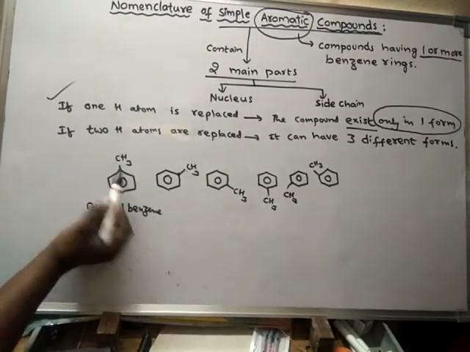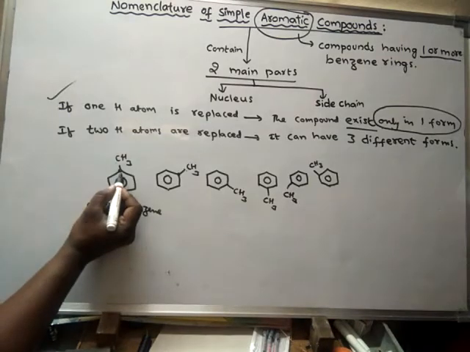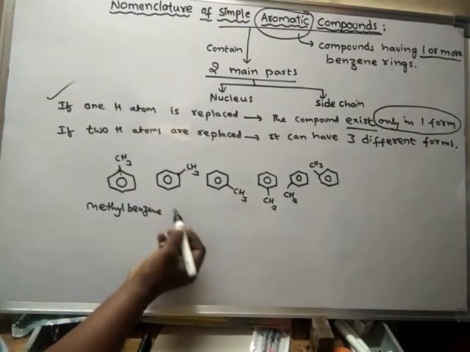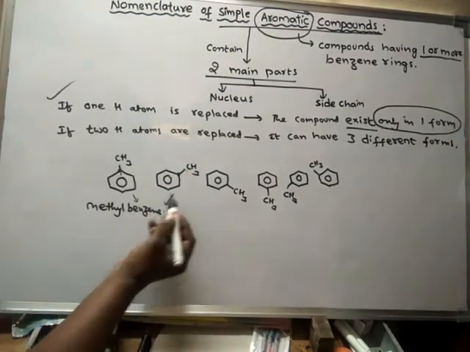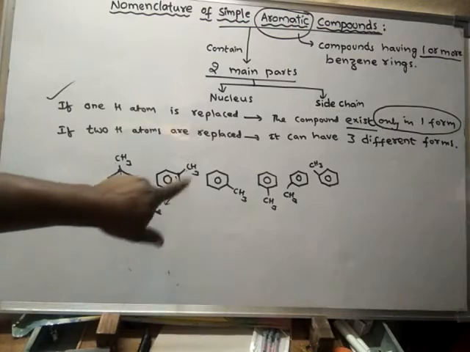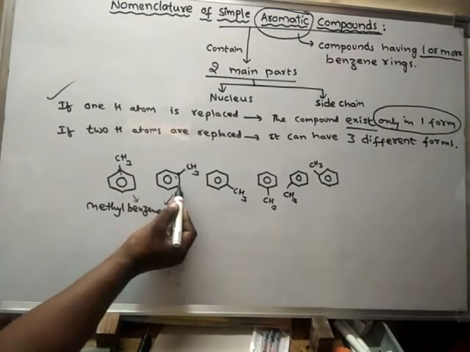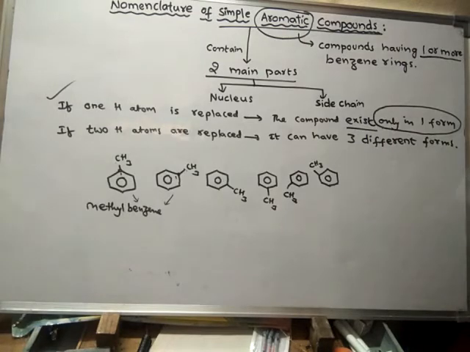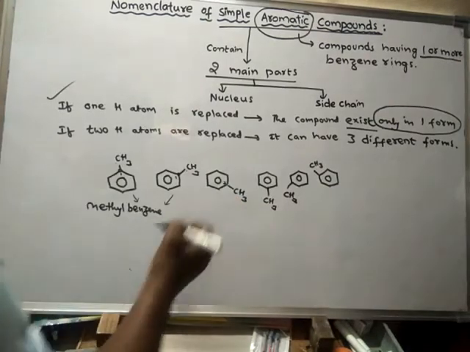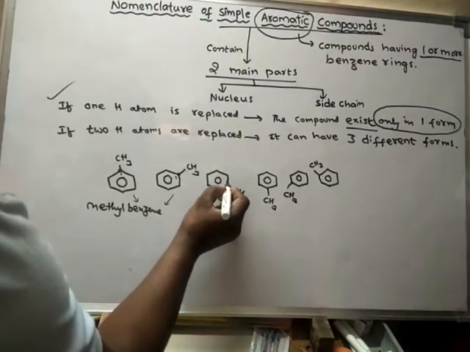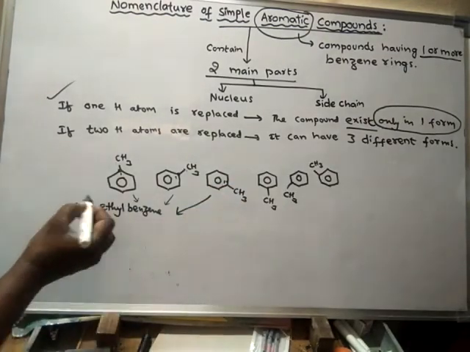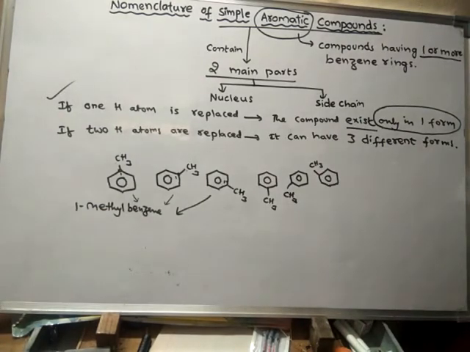The carbon to which the methyl group is attached is called the first carbon, and the others may be second, third, fourth, fifth, sixth. Even if the methyl group is attached to another carbon, that carbon is treated as the first carbon. It is again methyl benzene.